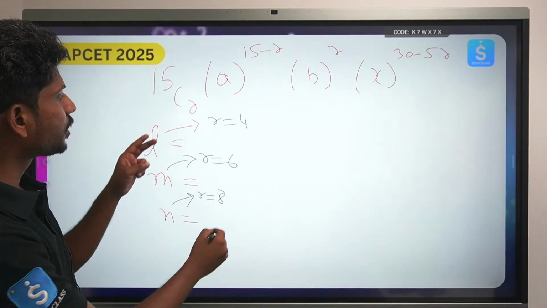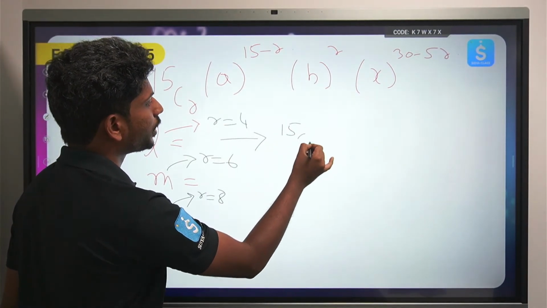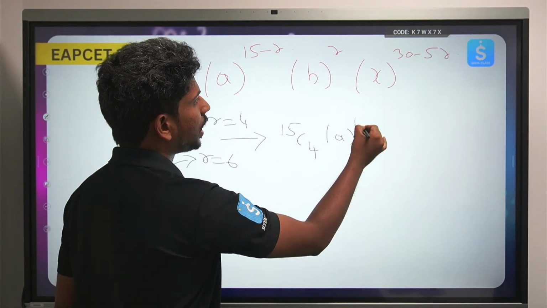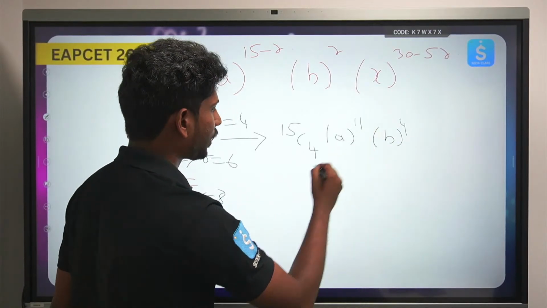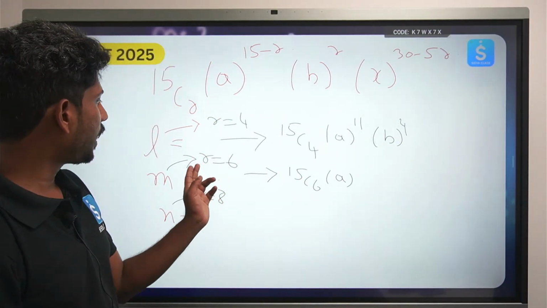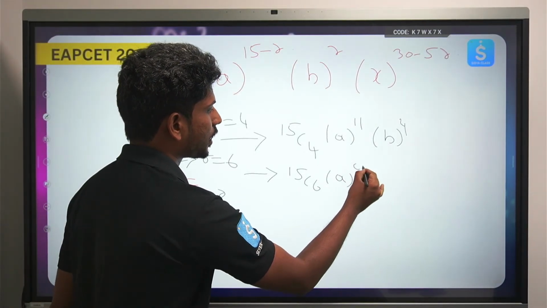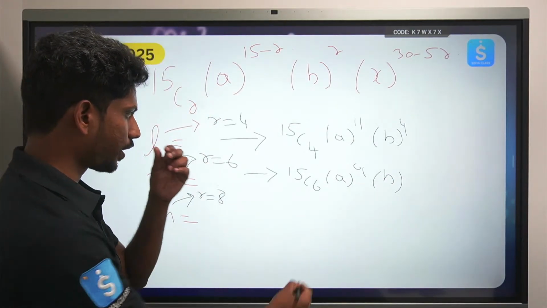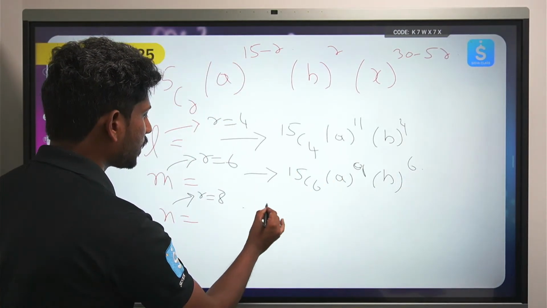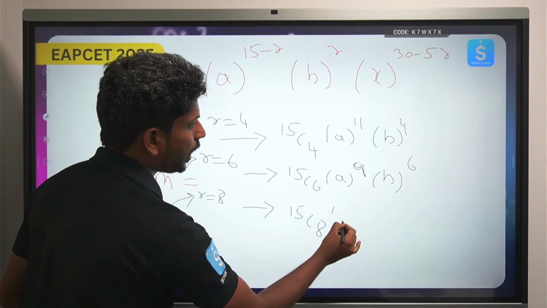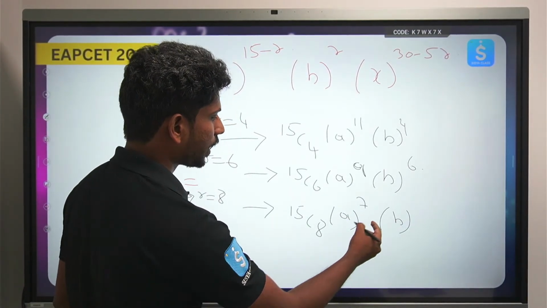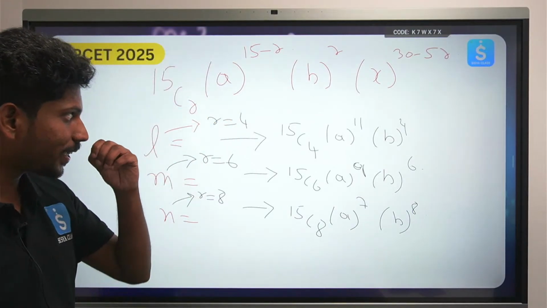So substitute everything here. I am trying to just substitute for you, but you let me know the answer. 15C4 a to the power 15 minus 4 which is 11, b to the power 4. Now this is nothing but 15C6 a to the power 15 minus 6, that is 9, and b to the power 6. Again this will become 15C8 a to the power 15 minus 8, 7, and b to the power 8. So everything is there on the board.